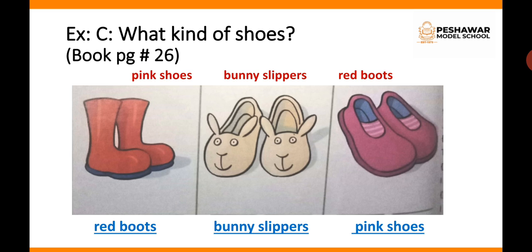Red boots. They are the long boots. These are for the winter season or for the places where there is snow. Bunny slippers can be worn at night. They are comfortable. And then at the end you will see the shoes which are pink in color. So write pink shoes with them. These are the 3 types of shoes.